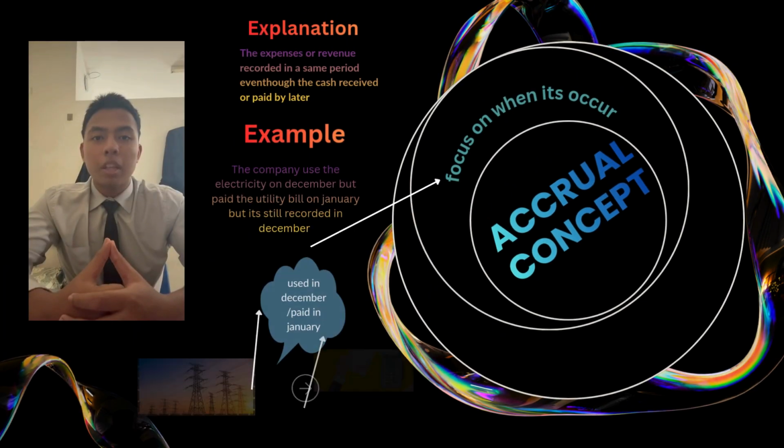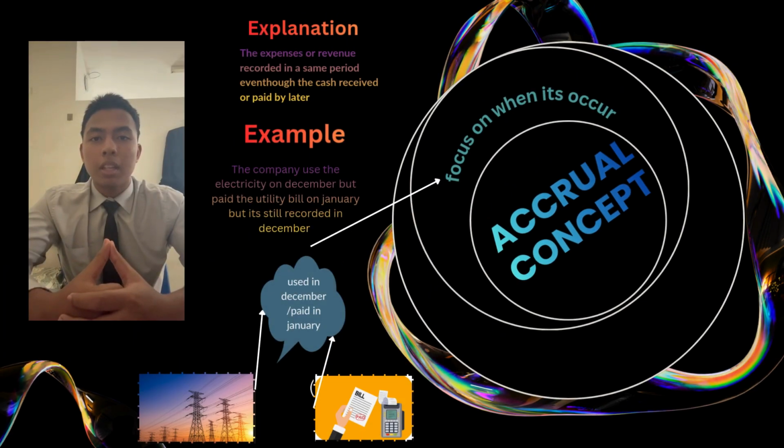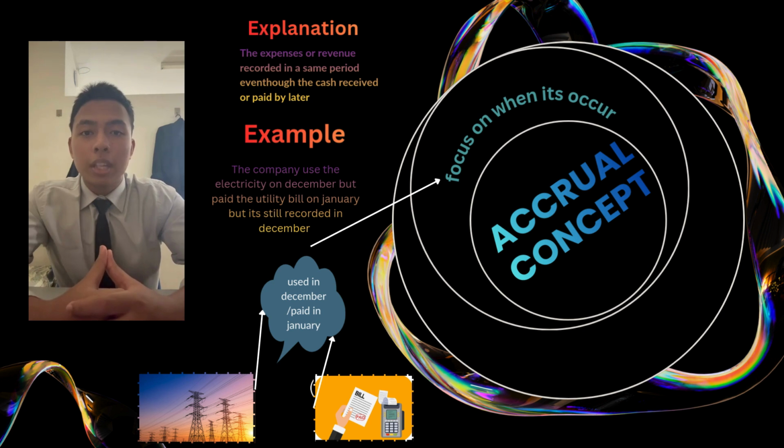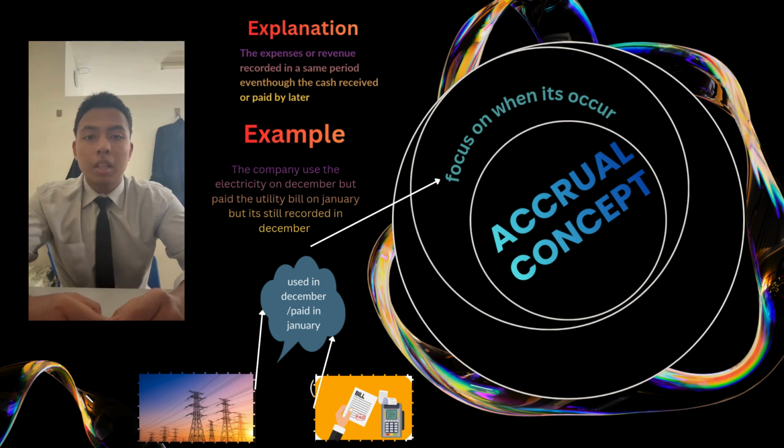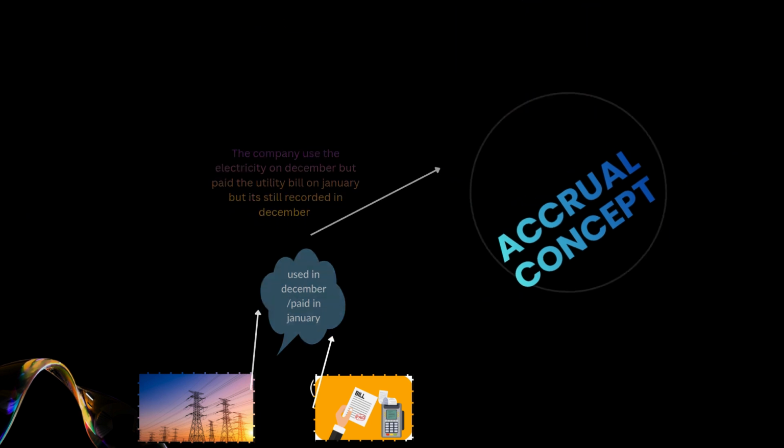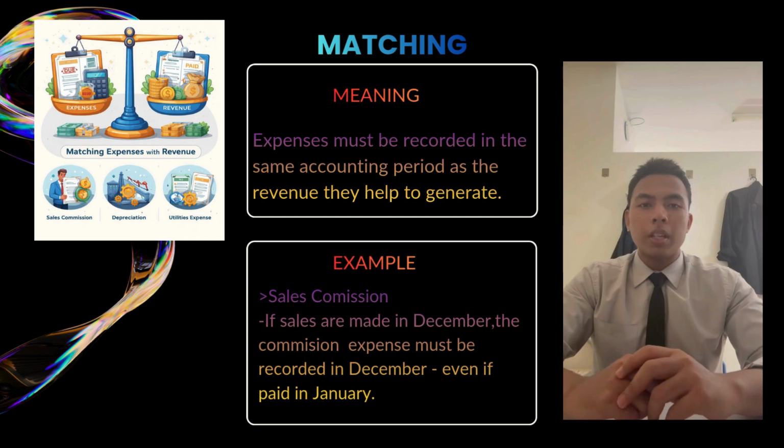Now I will be explaining about the accrual concept in accounting. The accrual concept states that revenue and expenses are recorded when they are earned or incurred, not when cash is received or paid. For example, if a company provides service in December and receives the payment in January, the revenue will still be recorded in December.